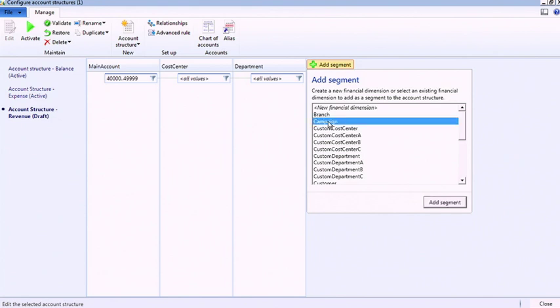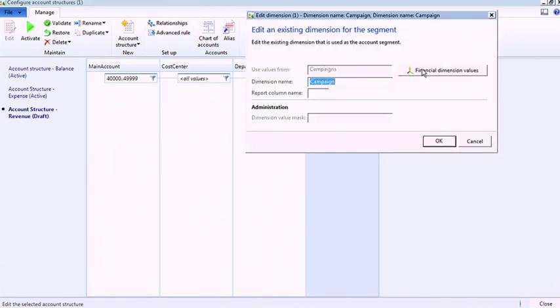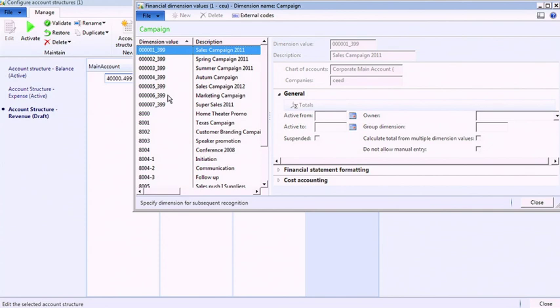I'll see campaign in the list as we have the ability to define campaigns, sales campaigns, within the sales and marketing area of Microsoft Dynamics AX, and I can make use of those campaigns as a financial dimension should I want to track that information within the accounting distributions. So I'll add that segment. And if I drill down, I can then see all the values, and these are coming directly from the sales campaigns that have previously been defined in sales and marketing.